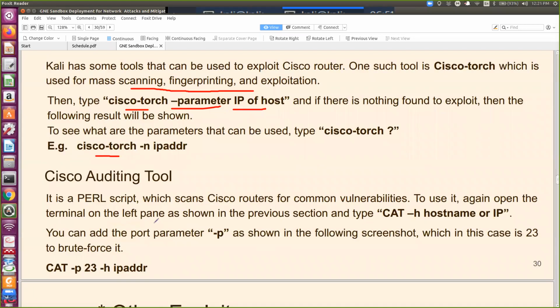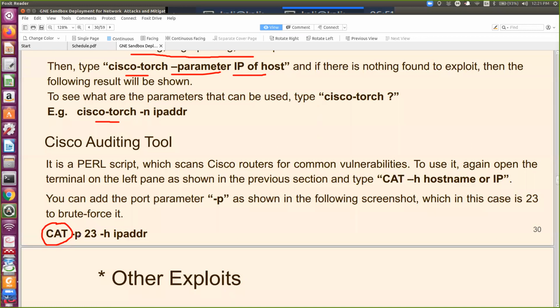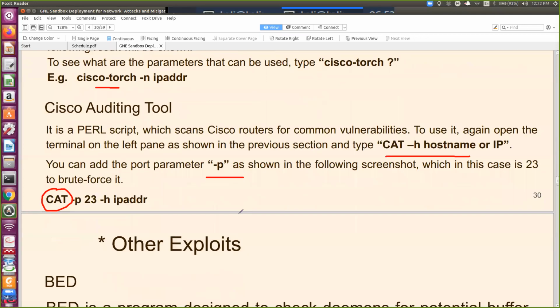Similarly, there is a Cisco auditing tool, CAT. It has to be in uppercase. Otherwise, cat is also a command in Linux in lowercase to see the content of a file. So CAT, you can give it in this way, and you can also specify the port. Let's say we want to see the vulnerability on port number 23 for the telnet protocol. So we can specify -p 23 and -h and the target machine.